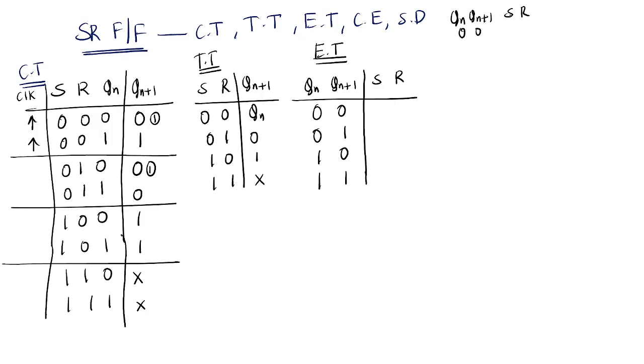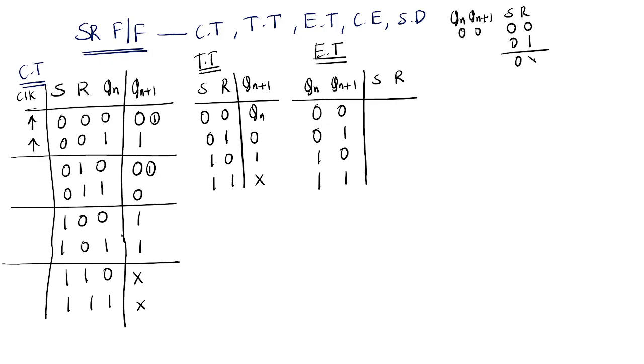Tell me. First one is 0, 0, no? And the next one is 0, 1, no? Yes, 0 0 and 0 1.